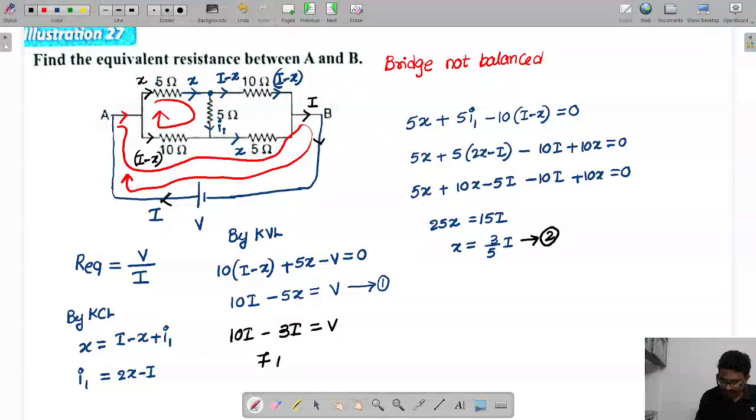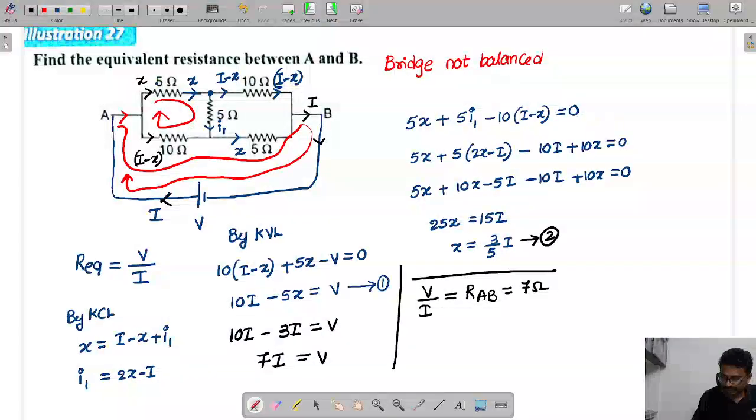So that is 7I equal to v. From this, v by I, which is the equivalent resistance between A and B, is 7 ohms.